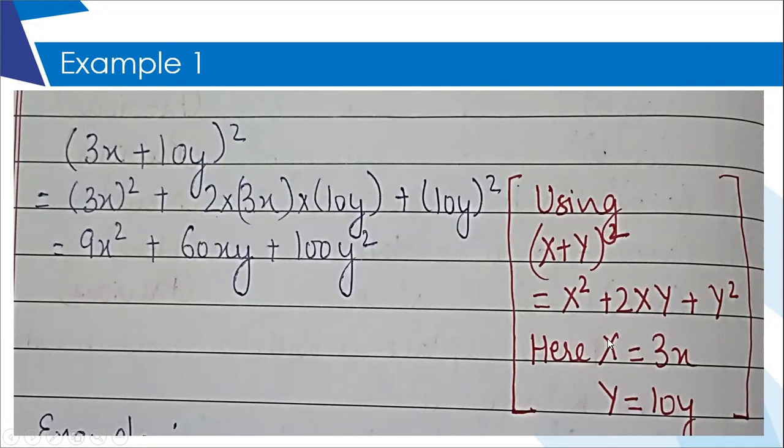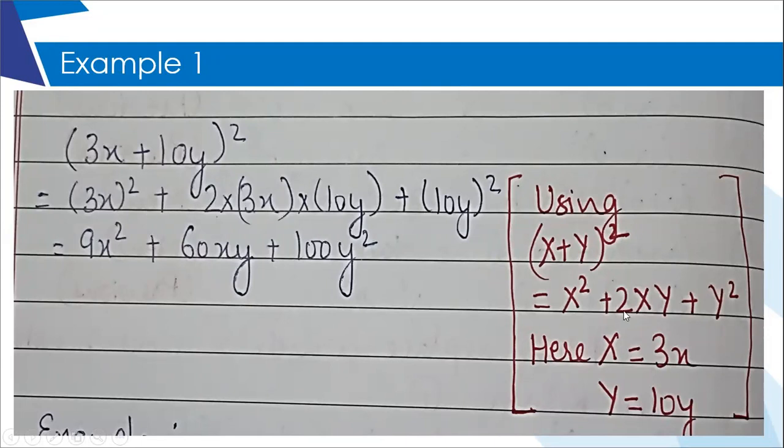Please remember that you are replacing capital X with 3x. So wherever it is written capital X square, and whatever is the replacement, the square should be put to the entire replacement, and not on just this small x square. You should put the bracket and then put the square outside. Otherwise, the answer will be wrong.